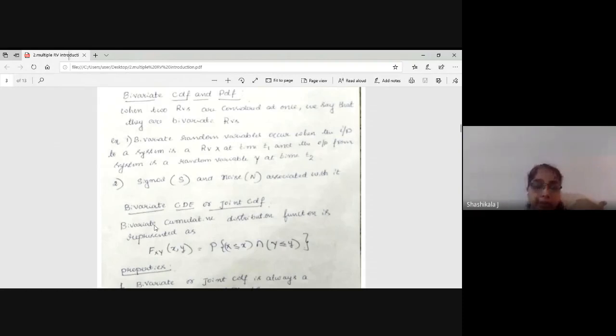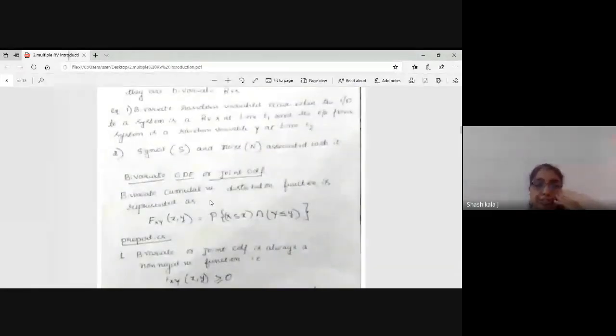Here, the bivariate cumulative distribution function is represented as, you know, the single variable. Can anyone tell me what is the expression for a single CDF? By looking at this also you can tell.